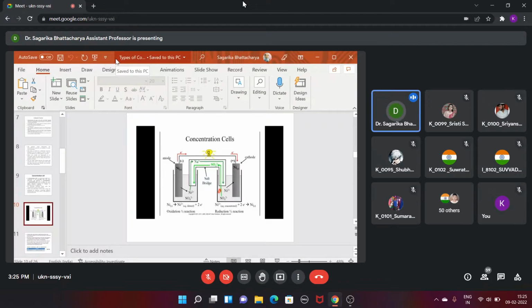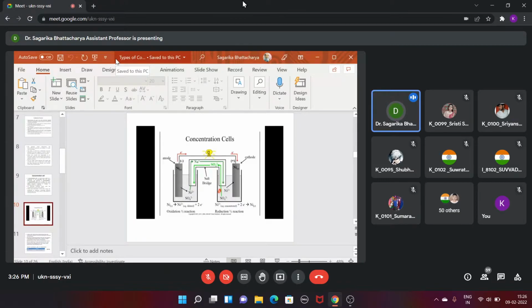So what will be then at that time, the concentrated system will be less active. So that will be acting as a cathode, and the more active system, the dilute one, will be acting as an anode. And in this case, remember the dilute is the concentration of the nickel cation in the solution, right? And in this case, what will happen? More nickel ion will deplete from the electrode and will come into the solution.